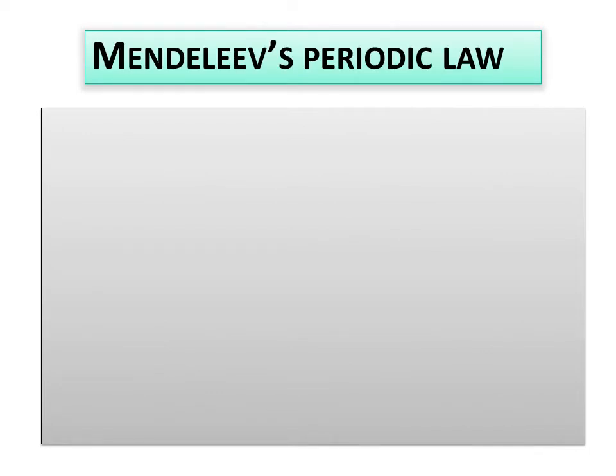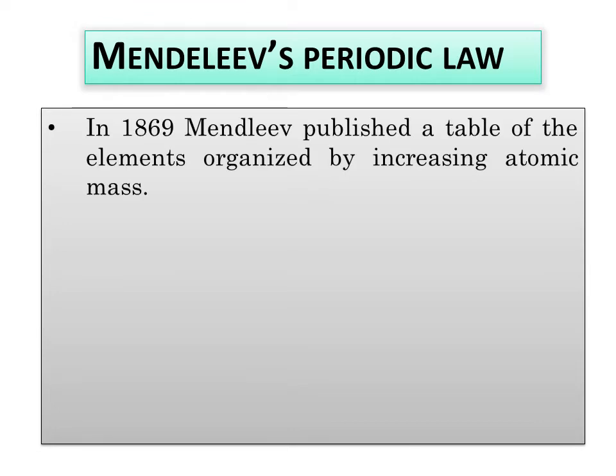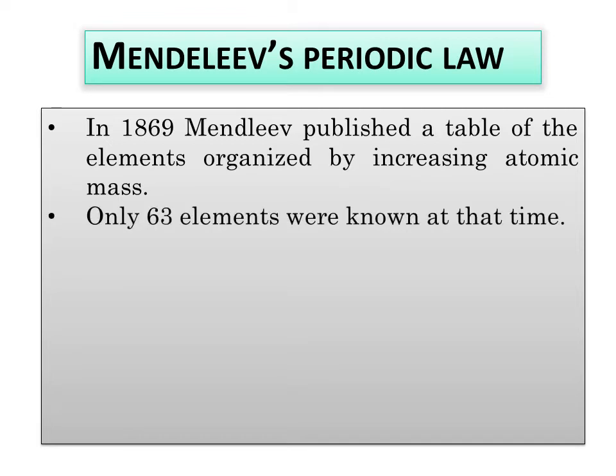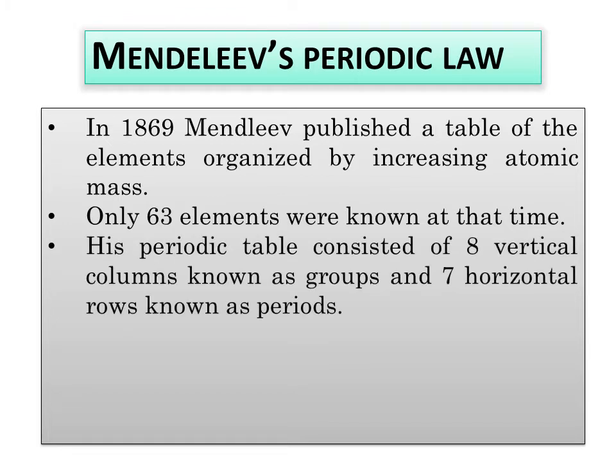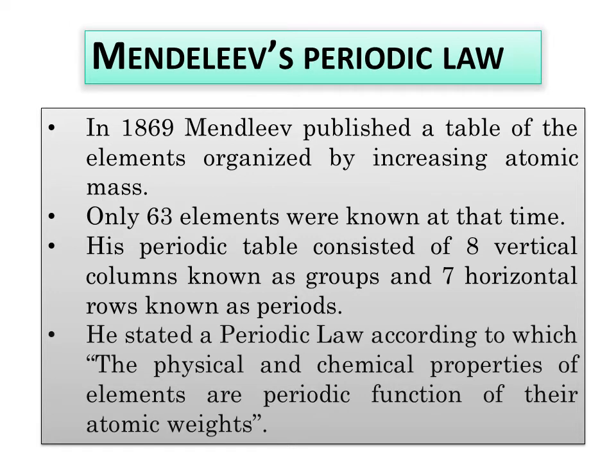Then came Mendeleev's periodic table. In 1869, Mendeleev published a table of elements organized by increasing atomic masses. Only 63 elements were known at that time, and his periodic table consisted of 8 vertical columns known as groups and 7 horizontal rows known as periods.